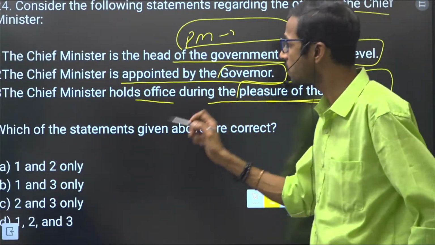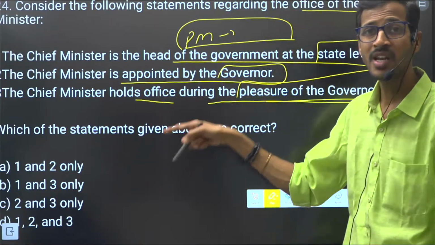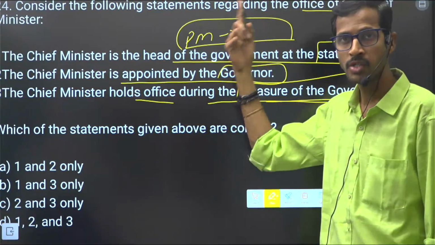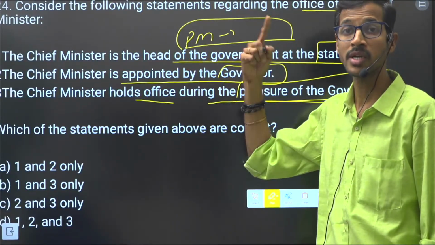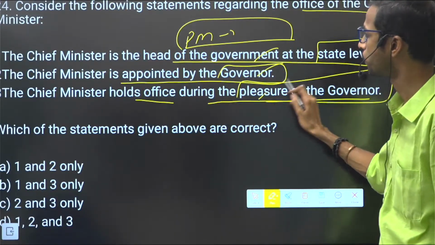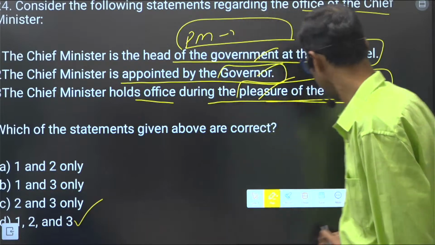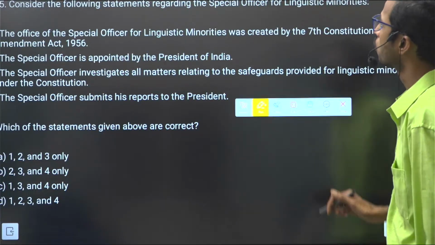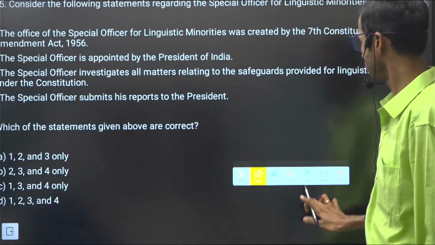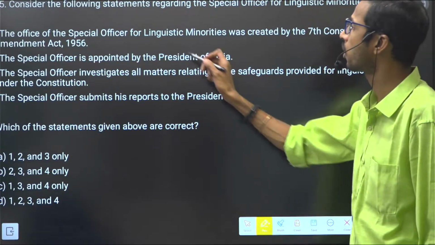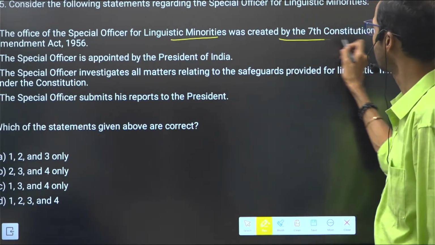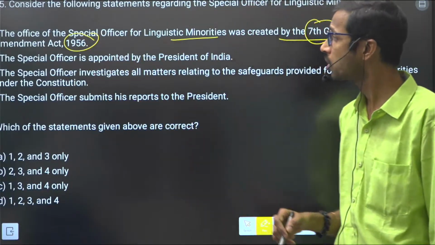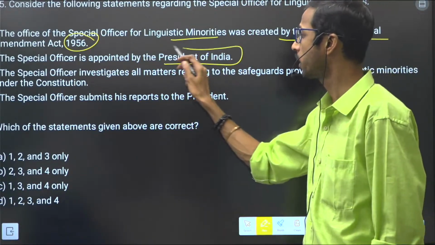So here, if you understand, the Chief Minister is the real executive authority at the state level. The Prime Minister is the real executive authority at the central level, right? So both are the same. So all these three statements are correct. Next, and last question, Special Officer for Linguistic Minorities. The office of the Special Officer for Linguistic Minorities was created by the 7th Constitutional Amendment Act 1956. The Special Officer is appointed by the President of India.